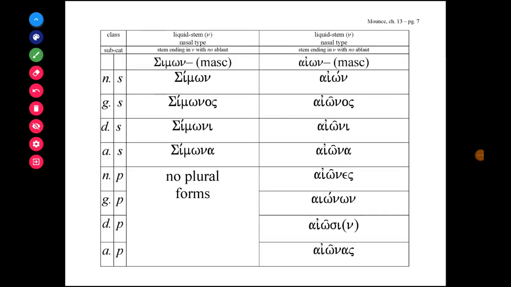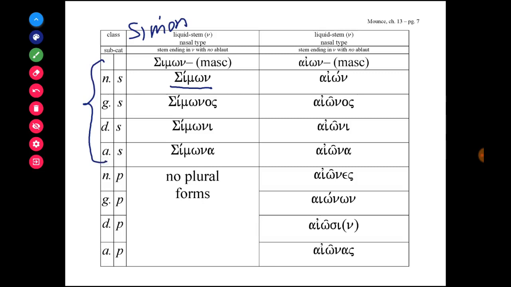You've already been introduced to one type of liquid stem noun, and that was the proper name Simon, or Simon in Greek. And because Simon is a name, and we only see Simon addressed in the New Testament in singular forms, we only listed out the singular forms.